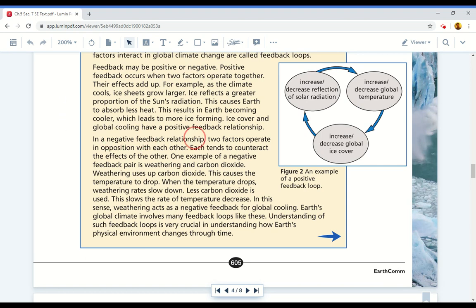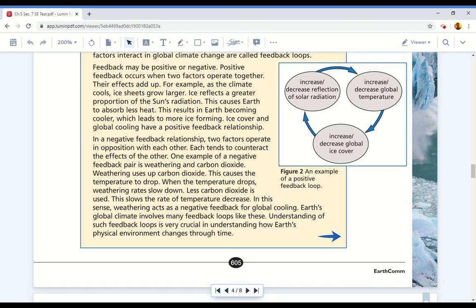In a negative feedback relationship, two factors operate in opposition with each other. Each tends to counteract the effects of the other. One example of a negative feedback pair is weathering and carbon dioxide. Weathering uses up carbon dioxide. This causes the temperature to drop. When the temperature drops, weathering rates slow down. Less carbon dioxide is used. This slows the rate of temperature decrease. In this sense, weathering acts as a negative feedback for global cooling.